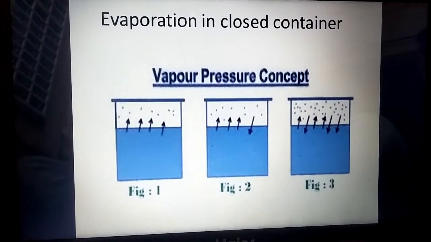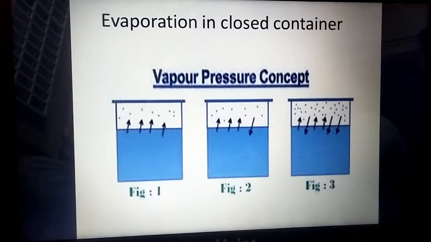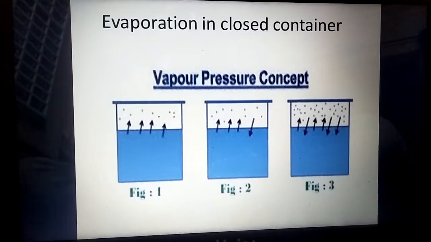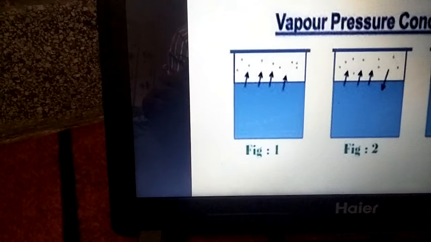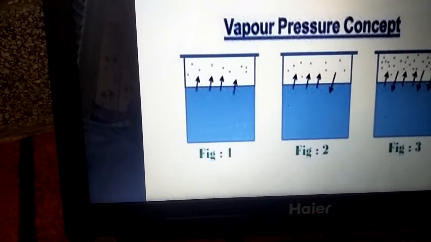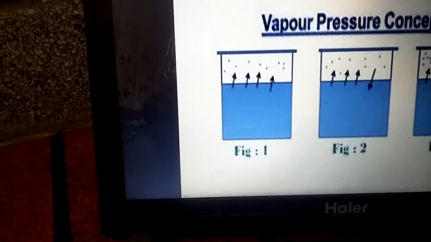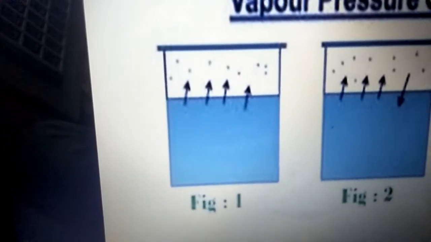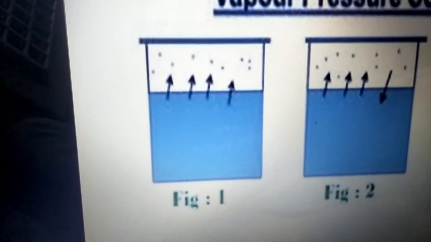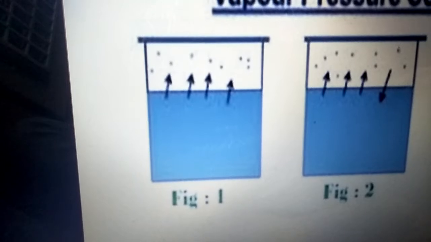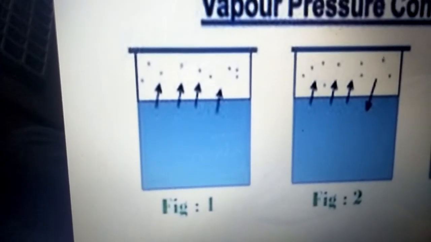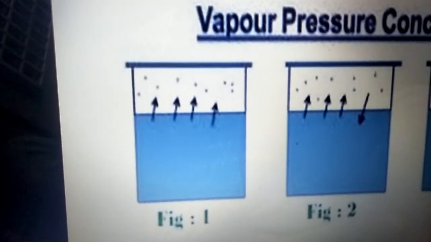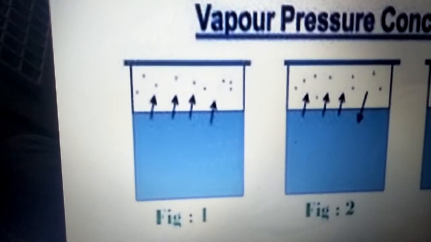Look at the figure. This is the evaporation in a closed container. You can see figure 1, figure 2 and figure 3. In figure 1, the molecules of liquid are changing into the vapor. In the second case, you can see 3 arrows are in the upward direction and 1 arrow is in the downward direction. Upward arrows show that the conversion of liquid into vapor is occurring, and the arrow that is in the downward direction shows that some of the vapor molecules are recaptured by the liquid surface.